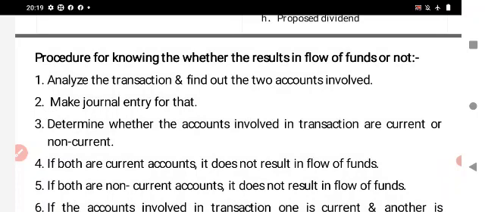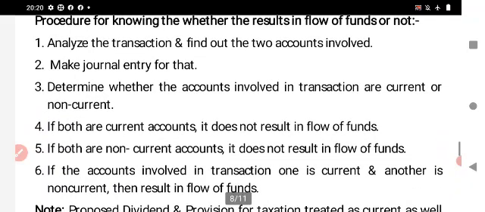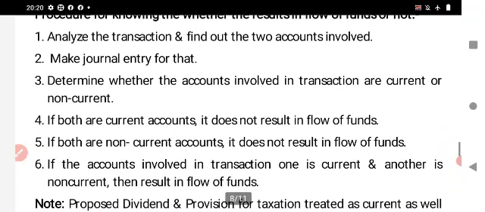Fourth one is if both are current accounts, it does not result in flow of funds. Suppose in the transaction both accounts are current accounts, it does not result in flow of funds. Fifth one, if both are non-current accounts, once again, it does not result in flow of funds. Again, if both are non-current items, it does not result in flow of funds.